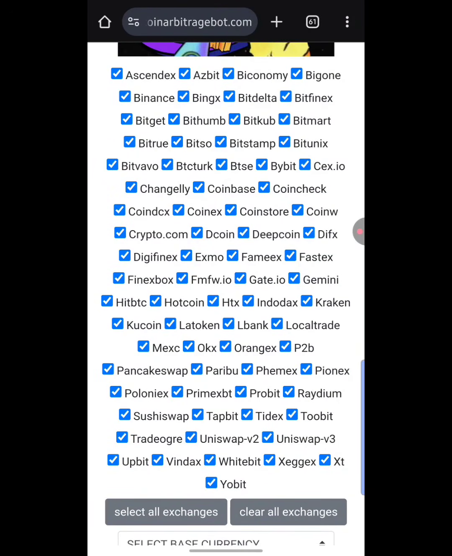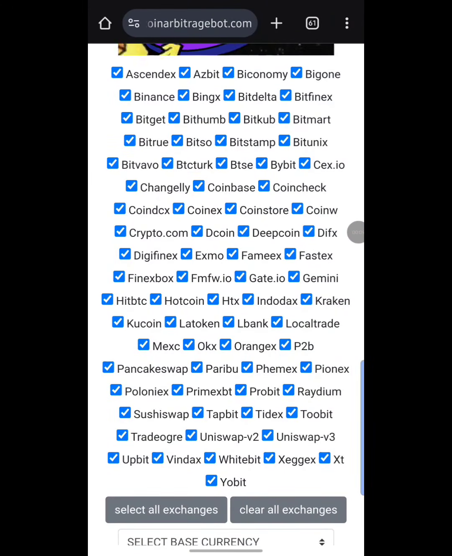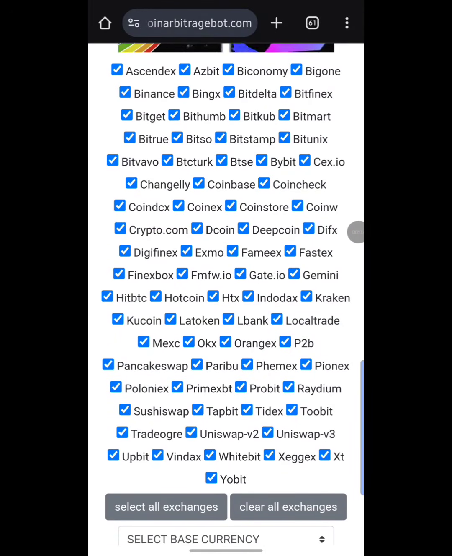Let's say you're done signing up and doing your KYC on the various exchanges you have researched. The next step is to separate the exchanges that you are signed up to from the ones that you are not signed up to. How do you do that? You simply tick off the exchanges that you are not signed up to, leaving the ones that you are currently signed up to.